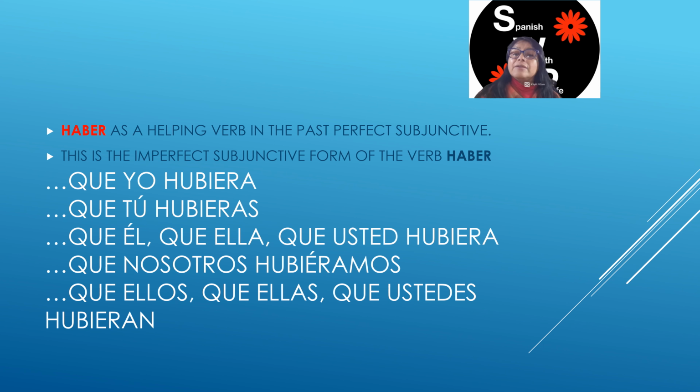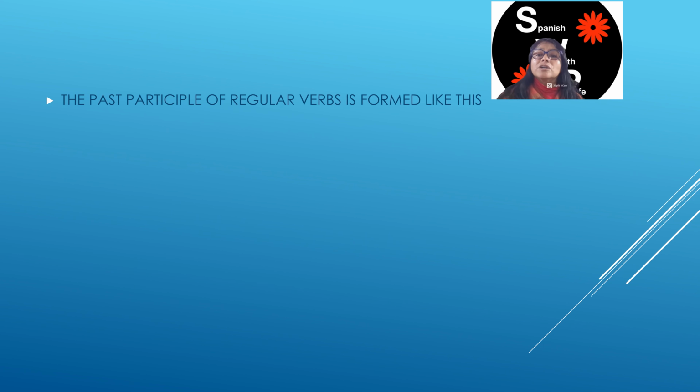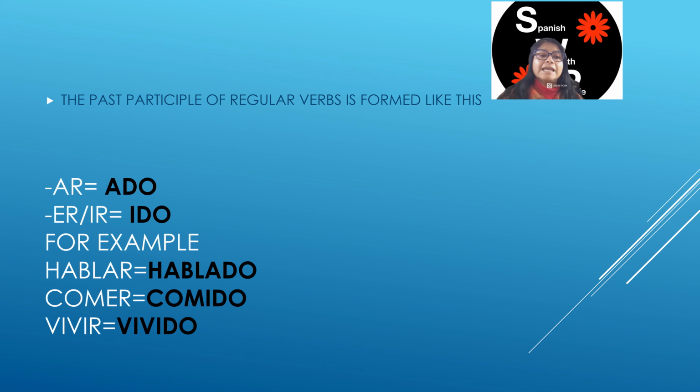And then, remember, the given verb is going to be in the past participle. The past participle of regular verbs is formed like this. If it's AR, you're gonna go with ADO, A-D-O. If it's an ER and IR, you're gonna go IDO, I-D-O. For example, hablar es hablado. That is the past participle of the verb hablar, to speak.